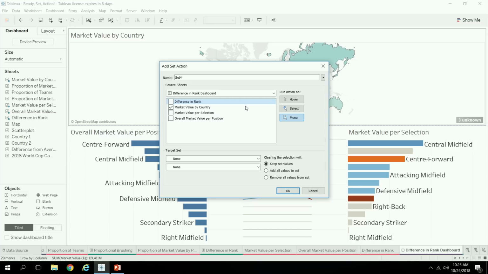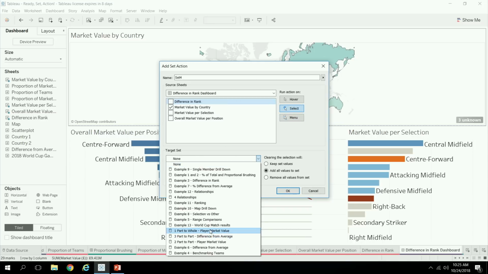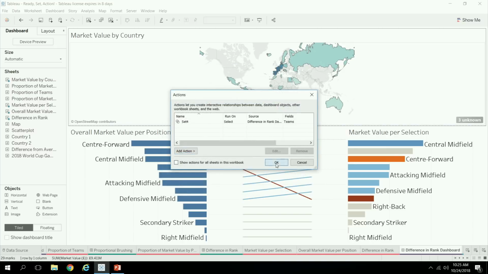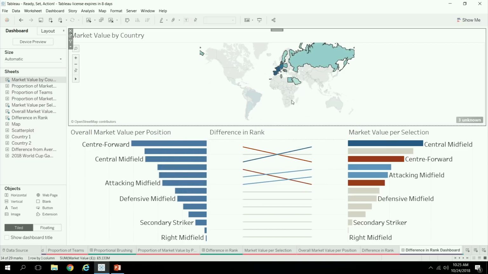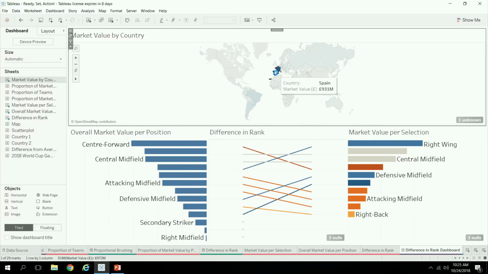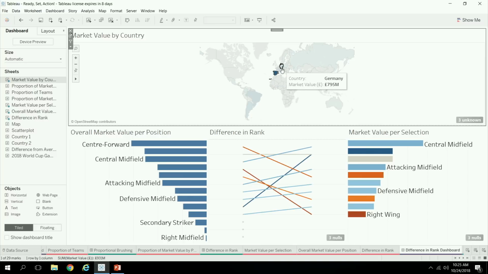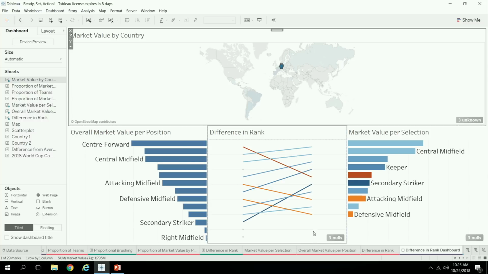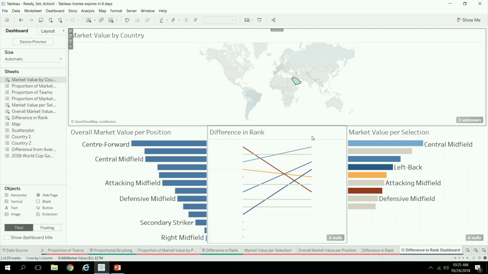So we want specifically the market value per country to apply to the team set. And so then now as I go and make a selection, actually that doesn't make sense in Multiselect really. And so yeah, now we can go and make these different selections. And notice what's happening here is only the one axis. So I mentioned in the beginning, you use sets if you want to filter a single axis in a visualization. That's exactly what this is doing here. You'll notice that this side is fixed. But as I make a different selection, it's just the right side that's recomputing. So this is an example of how you can use set actions to filter a specific axis of a visualization.